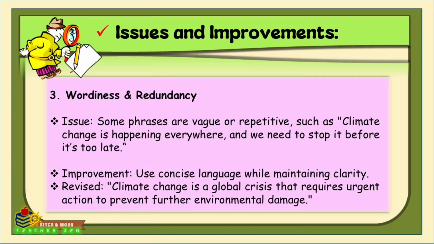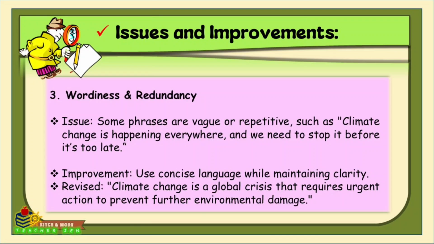The next thing that we observe with that original paragraph is the wordiness and redundancy. The issue here is that some phrases are vague or repetitive, such as climate change is happening everywhere and we need to stop it before it's too late.